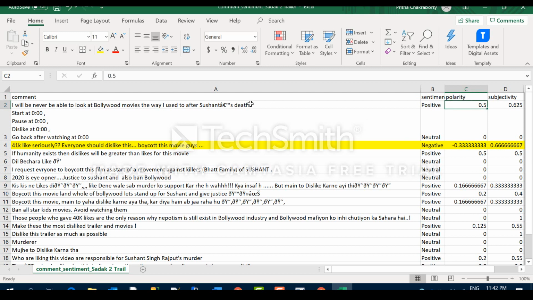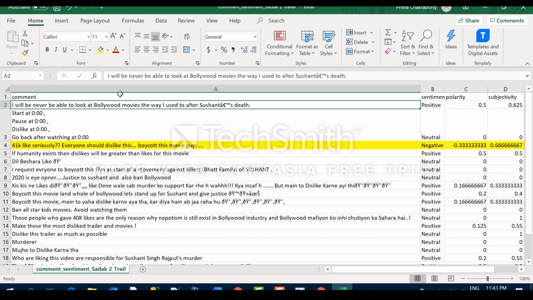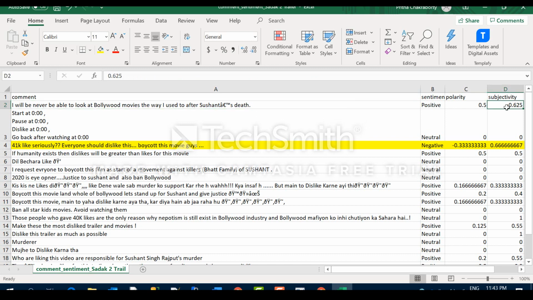So see subjectivity, this sentence is not a fact, it is a subjective sentence. Someone is giving his own opinion, that he will never be able to look at Bollywood movies the way he used to before Sushant's death. So it is an opinionative statement, so that's why subjectivity is more.